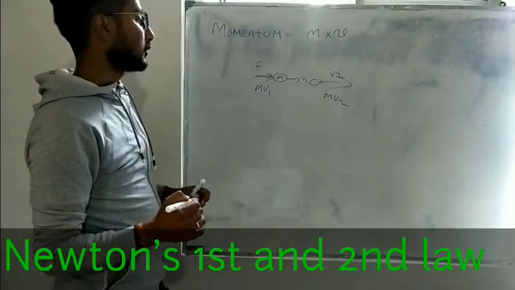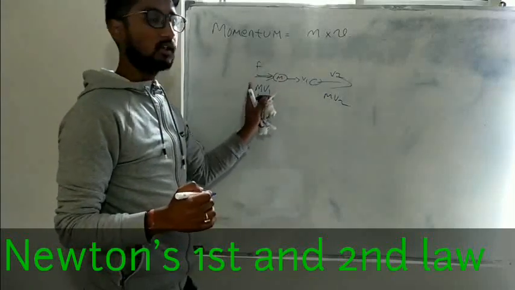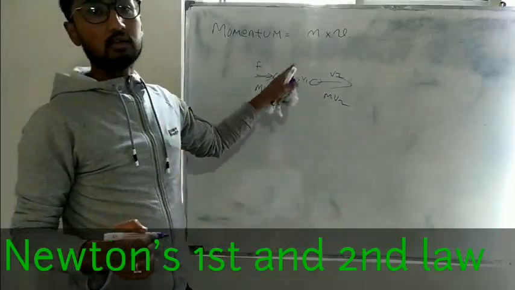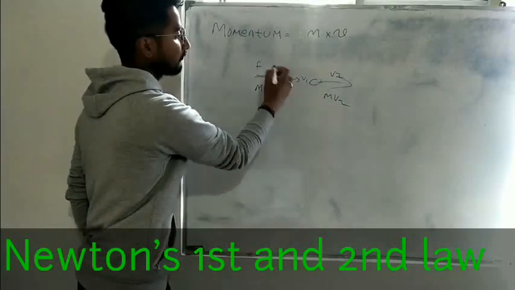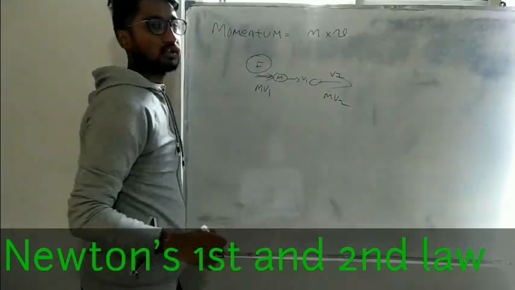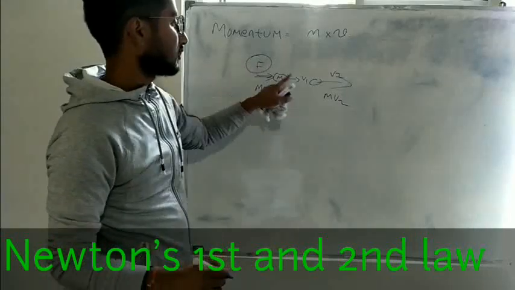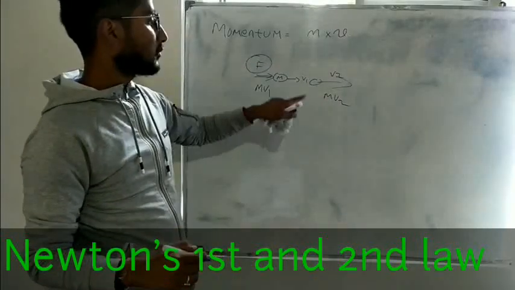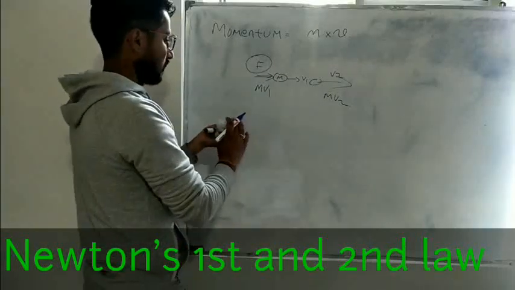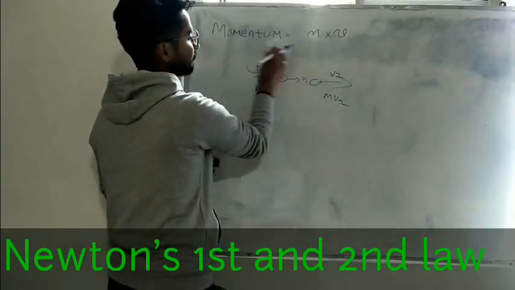So what is the change in momentum? The change between mv1 and mv2. Now what is the reason for this change in momentum? The reason is force. Because of this force, the momentum is changing. So, keeping this as a base, we'll define Newton's second law.